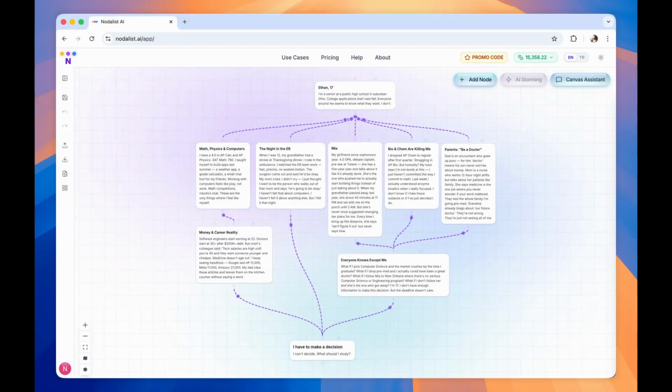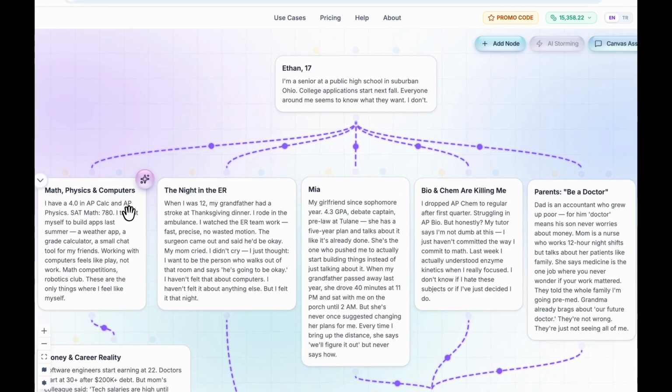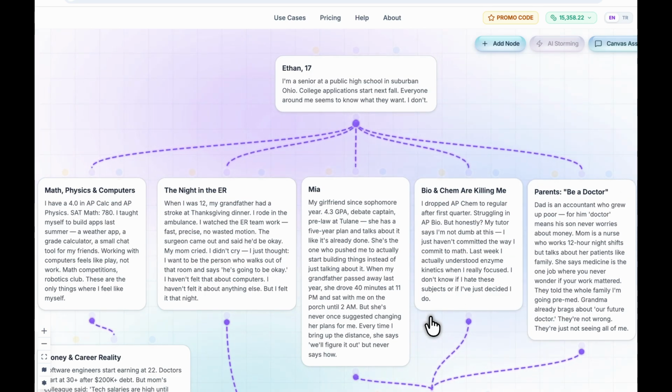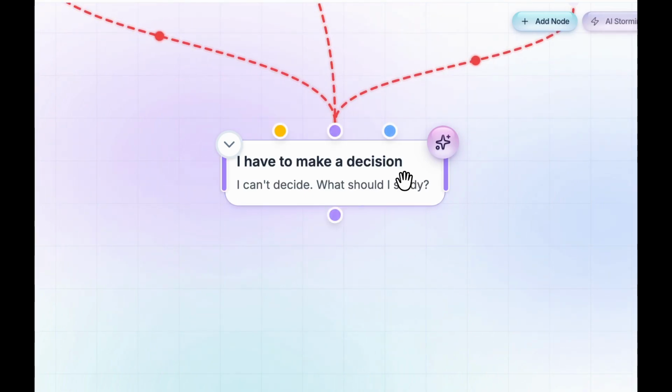Welcome. This is a Nodalist canvas. Each node holds a piece of information about someone's problem, connected to each other in an order that tells the story. This is Ethan. He's struggling to choose his career. Every option seems to cost him something. Now, let's see what AI storming does with all of this.